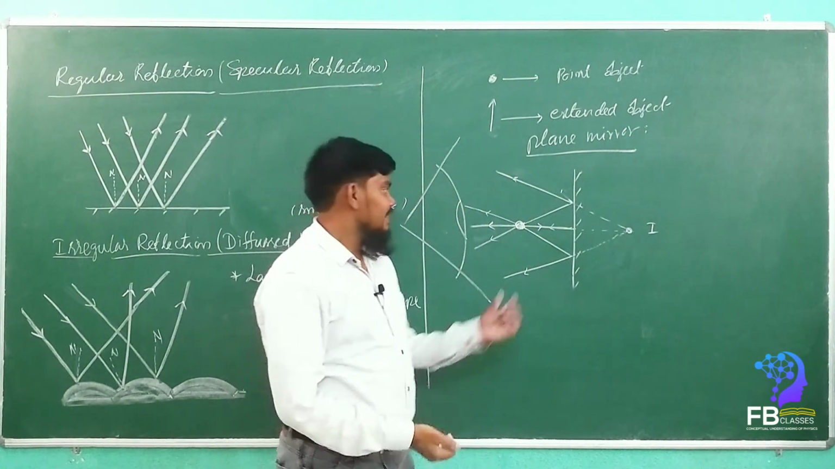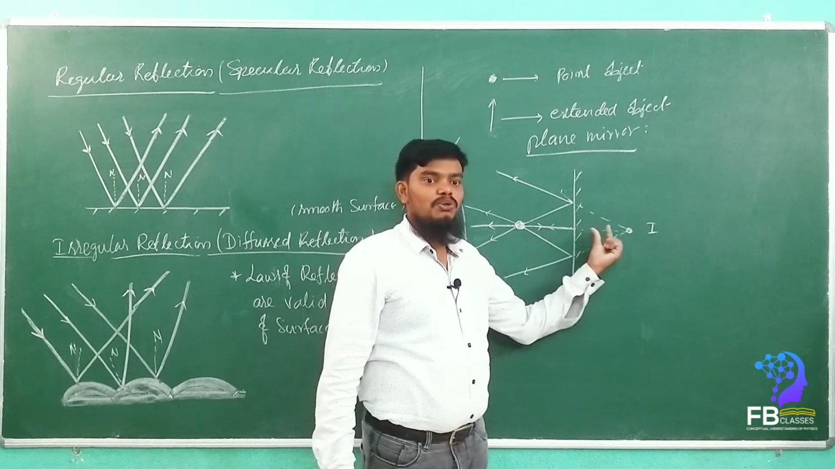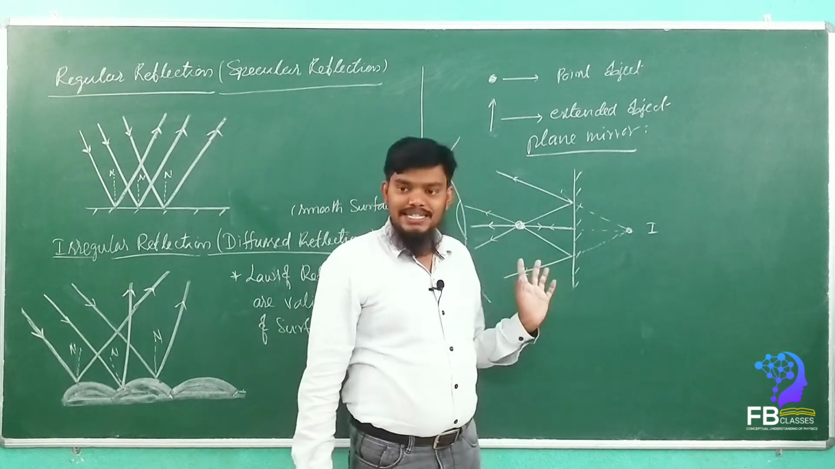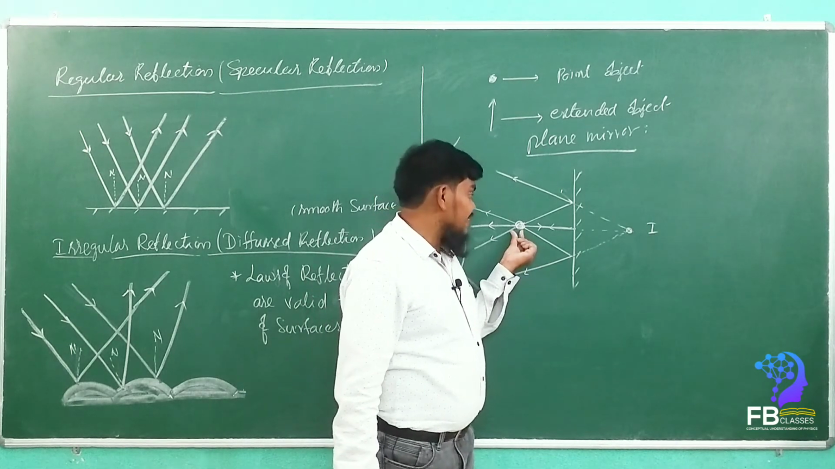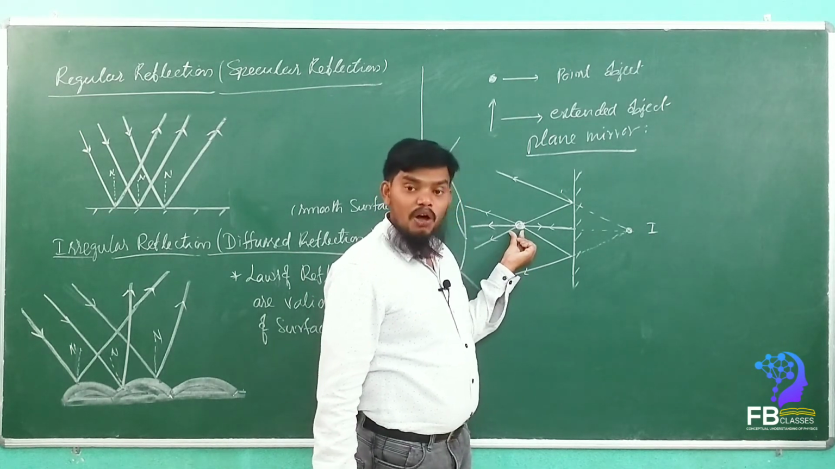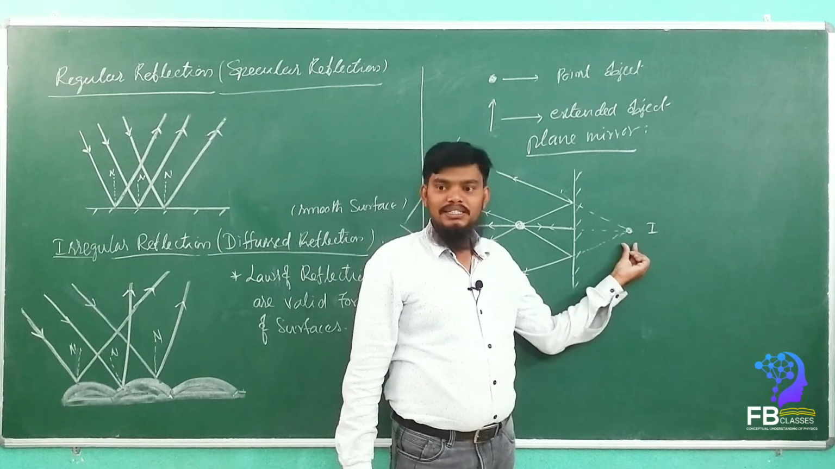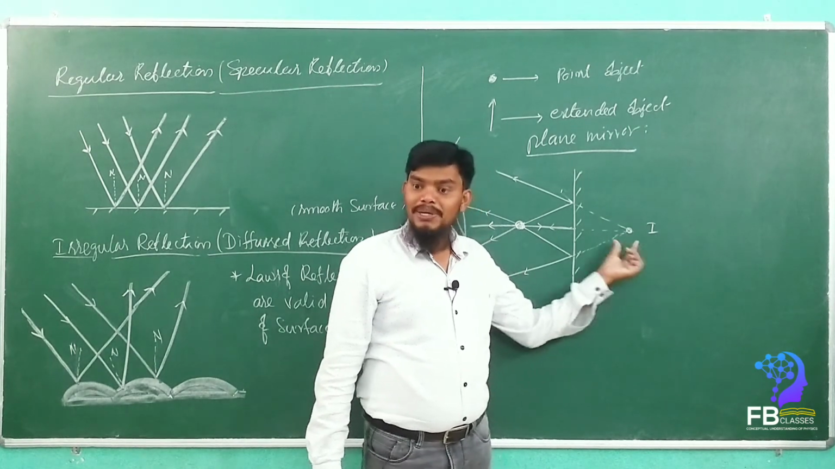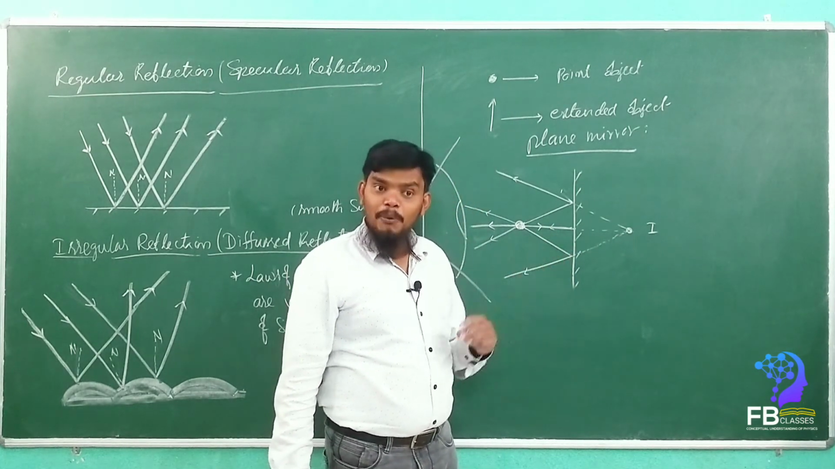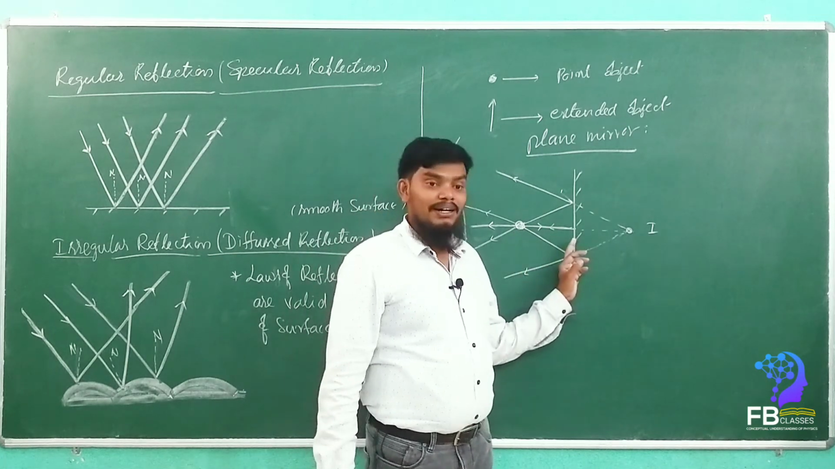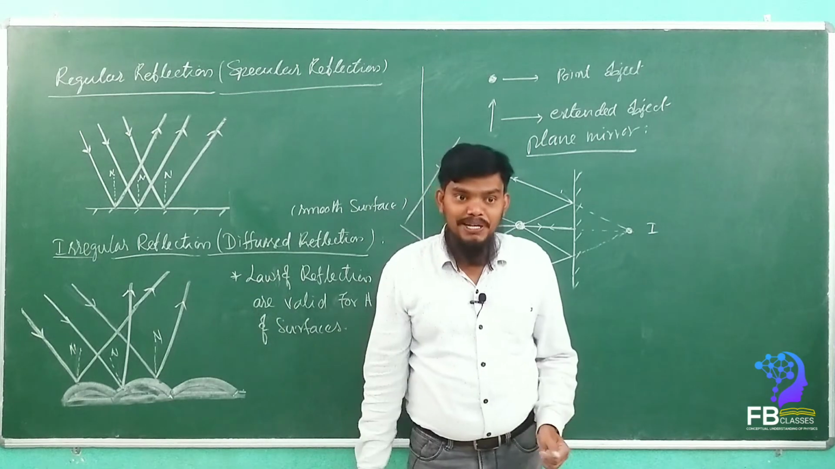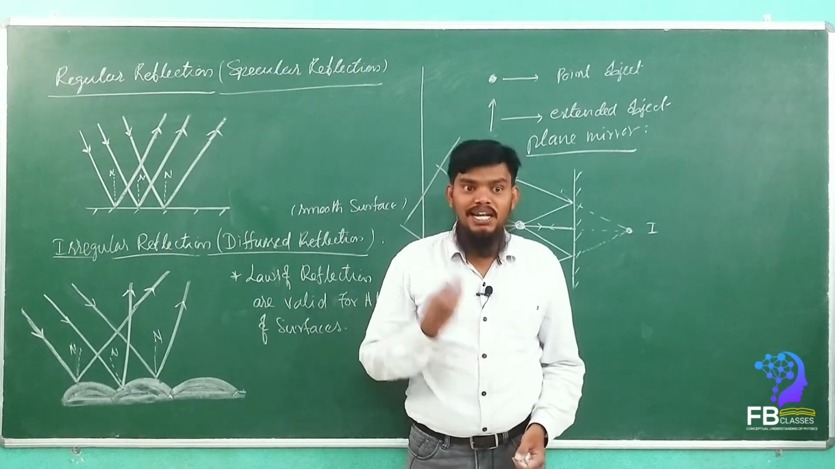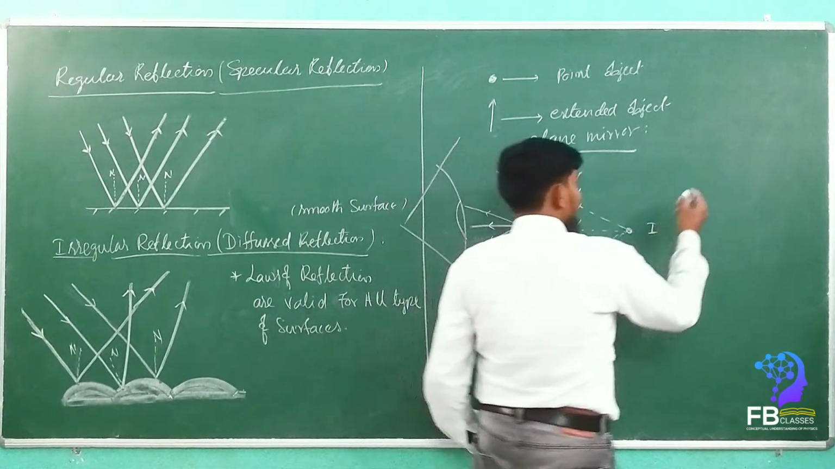First point: the distance of the object is equal to the distance of the image. Second point we have to remember: the size of the object is equal to the size of the image formed by the plane mirror. Third point: the image formed by the mirror is laterally inverted. That means the left hand appears as a right hand and the right hand appears as a left hand. So these are the three points we have to remember.